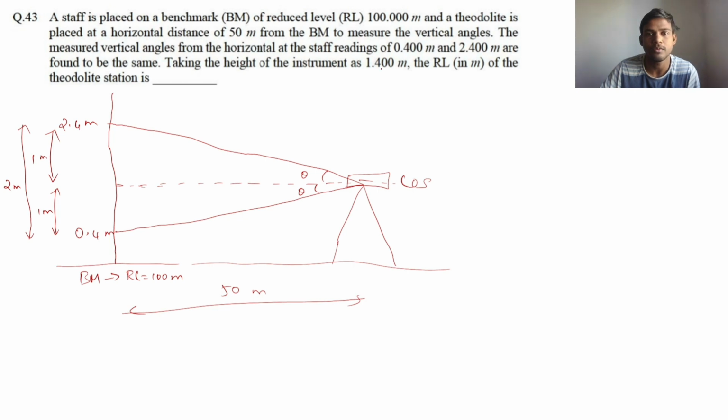Taking the height of the instrument as 1.4 meter. So the height of instrument is given as 1.4 meter. The question is the RL of the theodolite station. So we have to find the RL of the theodolite station. To find this RL, we already have the height of instrument as 1.4 meter.